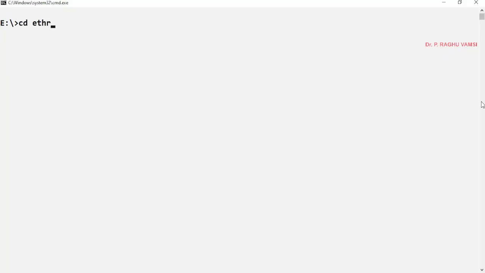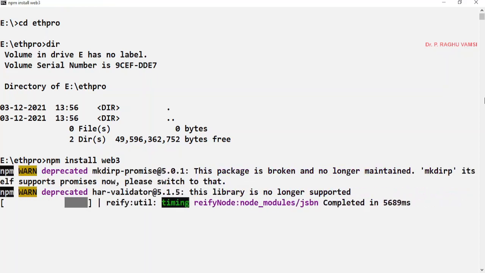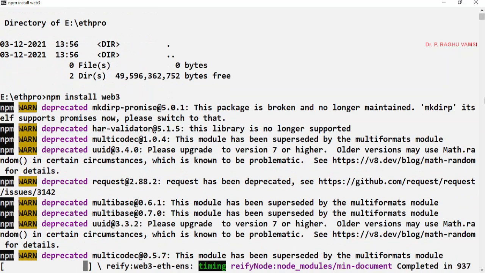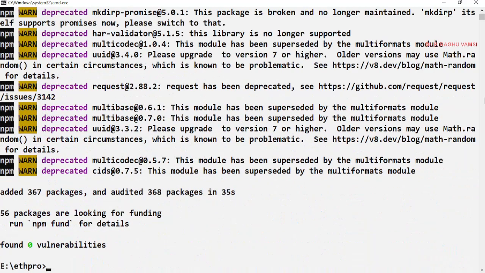cd eth pro. Now this folder is empty. Now I am trying to install locally, for example: npm install web3. I'm not installing globally, I'm installing locally. I hope you may be getting this kind of output. This is quite common if you try to install. Here it says added 367 packages and altered 318 packages.